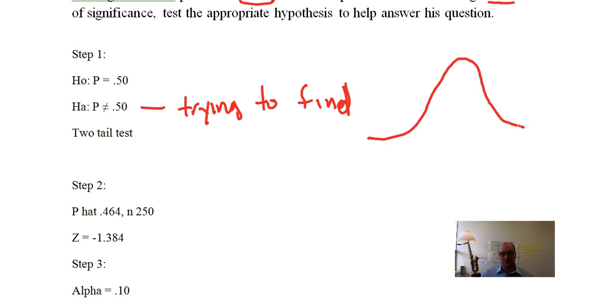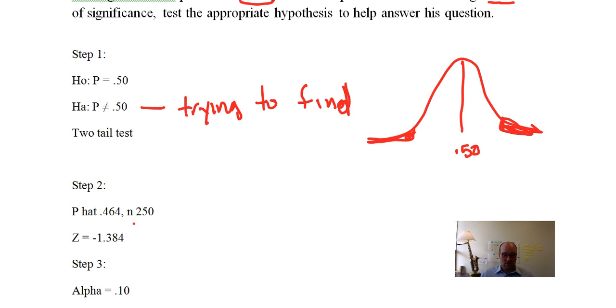So this is going to end up being normally distributed. In fact, we don't even have to mess with t's anymore because this is a proportion. If certain conditions hold, generally if our sample is pretty big, and 250 is really big, then we can assume this is normally distributed with the mean equal to 50%. What we're interested in knowing is if it's really out here or really down here. If it's in either of these tails, we're going to be concerned. Two tails if it's changed, right? Two-tailed test.